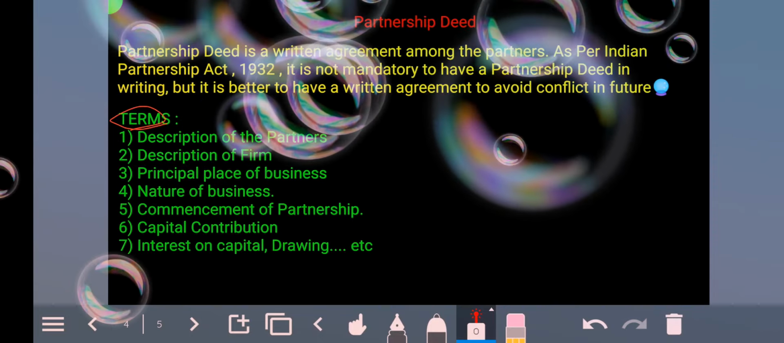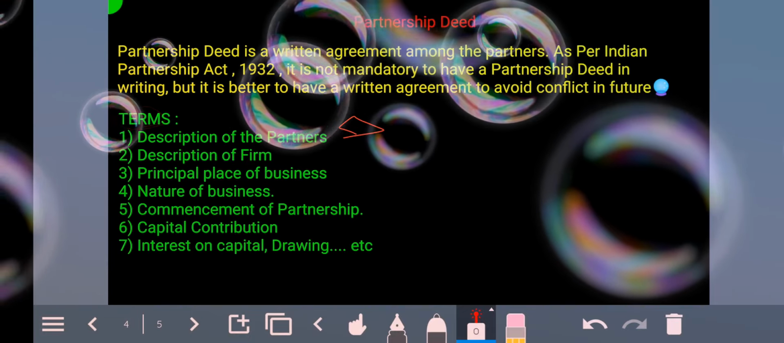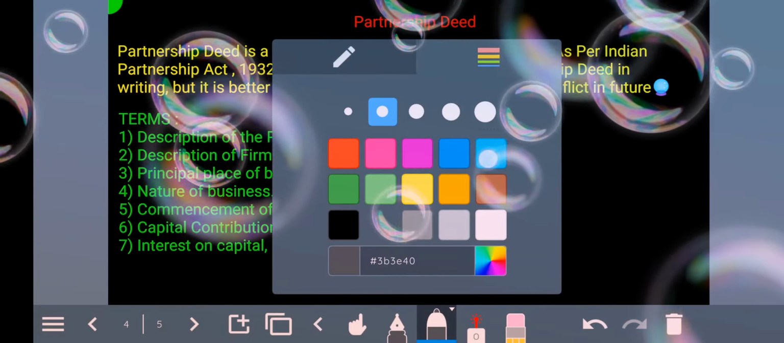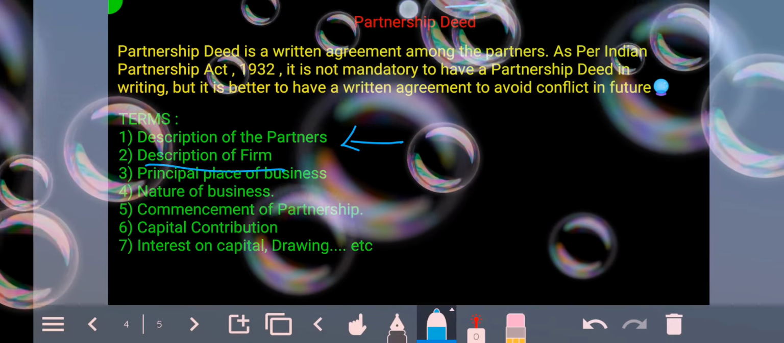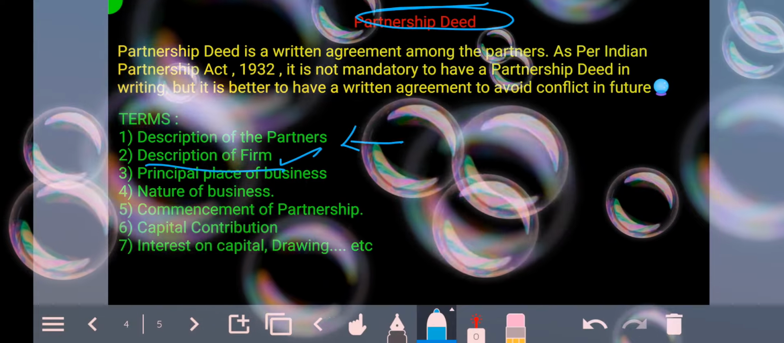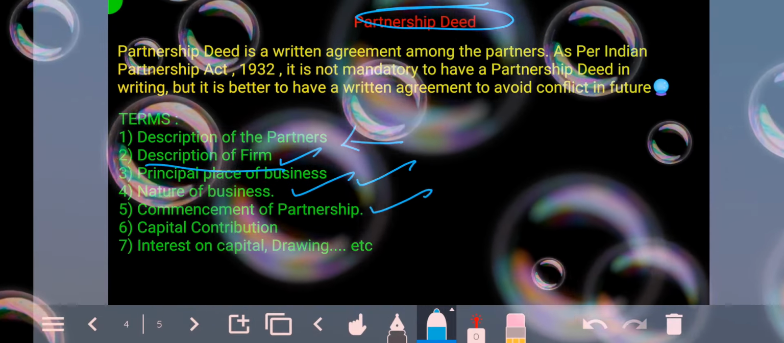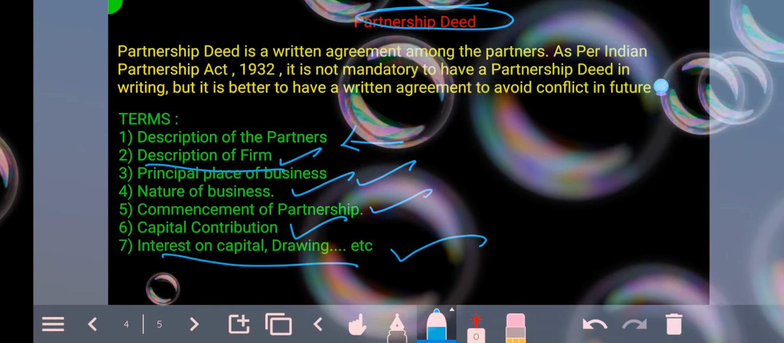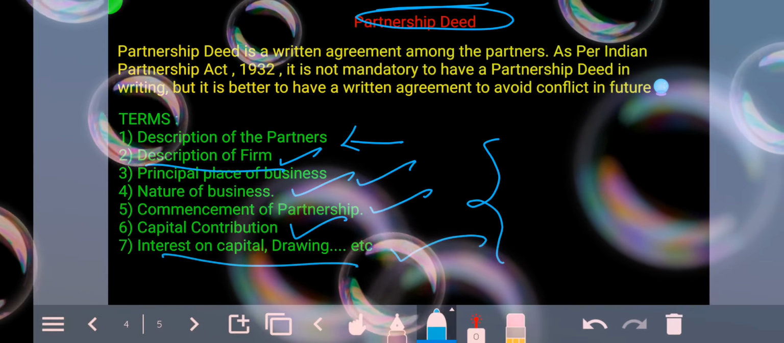Then what are the terms that are a part of the partnership deed? First is the description of the partners. The partnership deed has to have descriptions of the partners. Then the terms in the partnership deed are the description of the firm, principal place of business, nature of business, commencement of partnership, capital contribution, interest on capital, drawings, etc. So these are the terms that a partnership deed contains.